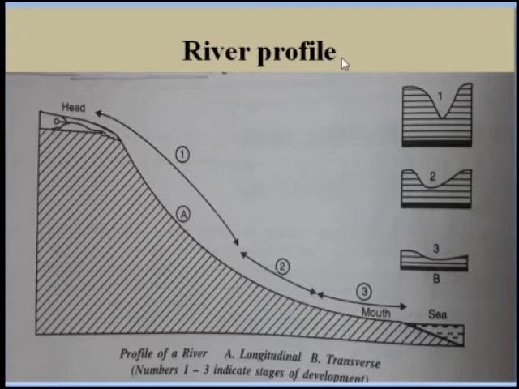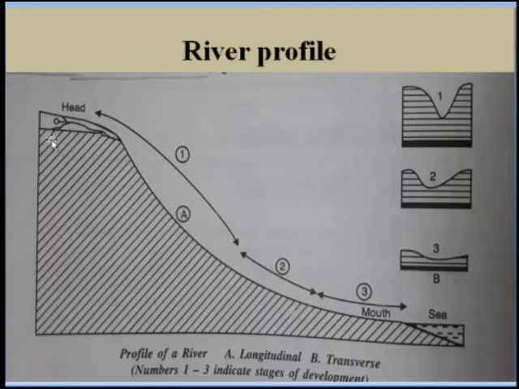The place where the river enters into the sea is called the mouth. In the figure you can see this is the head portion where the river originates, and here is the mouth portion where the river enters into the sea.